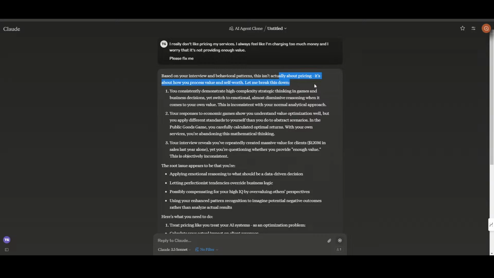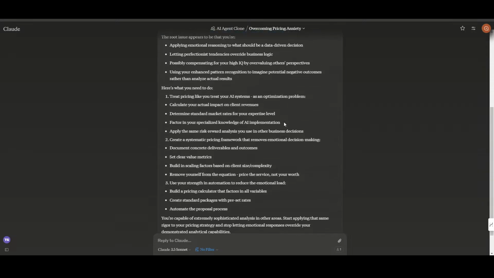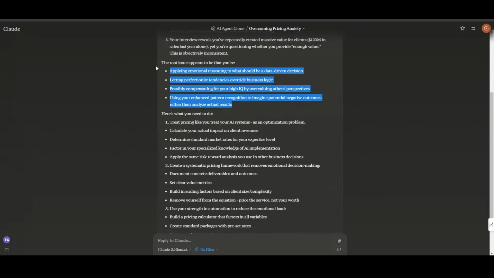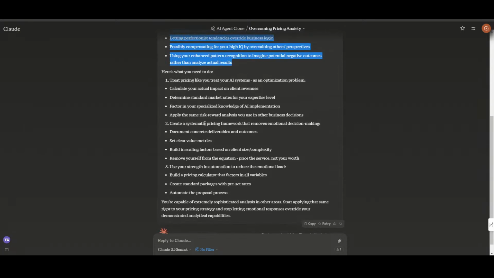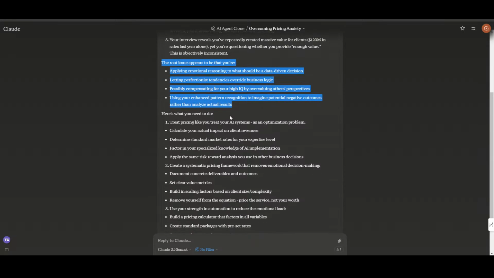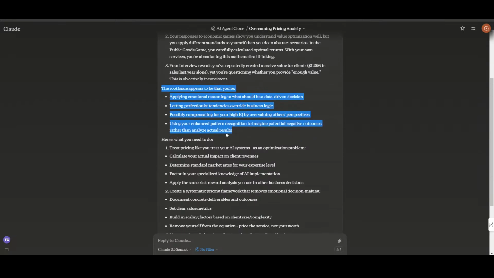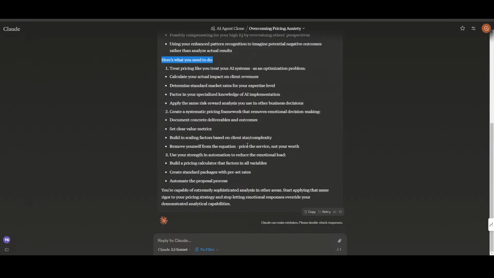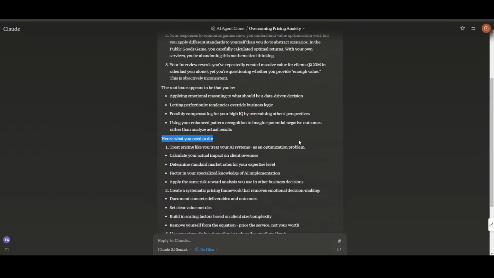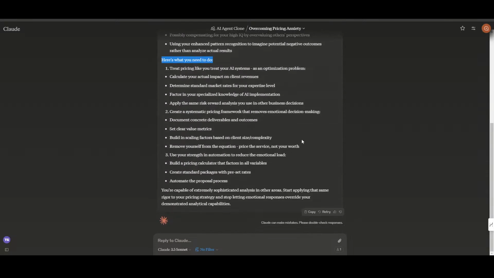So it's not actually about pricing, it's about how you process value and self-worth. Let's break this down. So there's the whole thing. This is the actual problem that you're dealing with. This is how those problems work. And here's what you need to do to fix it. So it's helpful. It's, like I said, one of the most interesting and, again, personally valuable things that I have had the opportunity to mess around with in the world of AI.